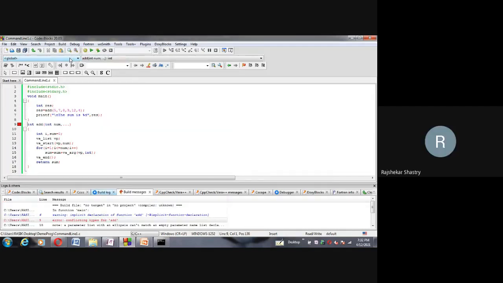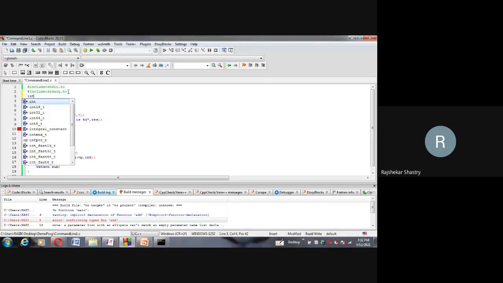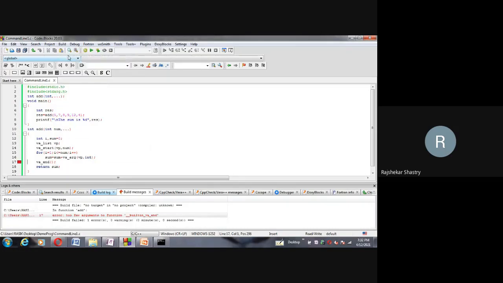Yes, still I'm getting some conflict. Yeah, a prototype declaration problem is there. Let me declare it. The return type is integer, add is the method, int comma dot dot dot. Compile. va_end, I think we have to pass vp. Let me check.